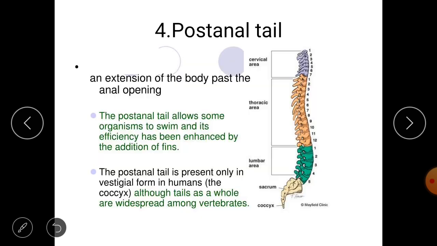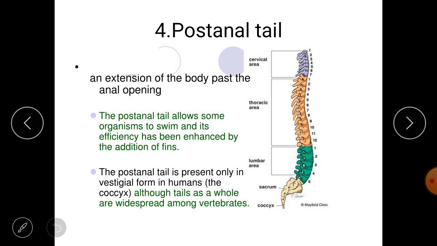Next character is the post-anal tail. Why do we call it a post-anal tail? You know what a tail is. The post-anal tail is nothing but an extension of the body beyond the anal opening. We call it that because the structure is present just behind the anal region, and you know that the anal region is present in the posterior part of the body. That's why we call it a post-anal tail.